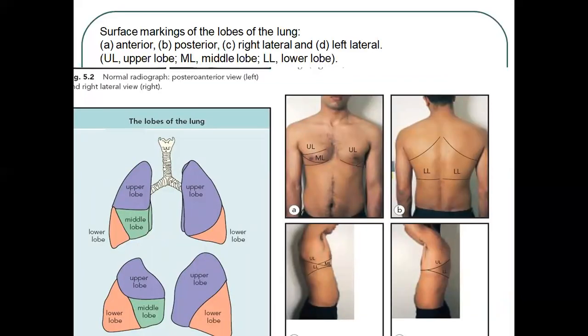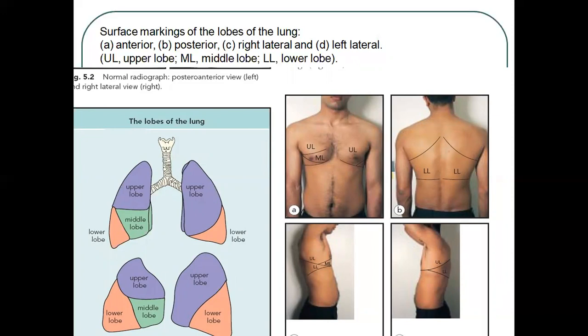When we perform the respiratory assessment, there are some indications: if the patient has breathing difficulty, any respiratory disease, an asthmatic attack, any respiratory injury, or sudden obstruction in the airway, then we have to perform the respiratory assessment.